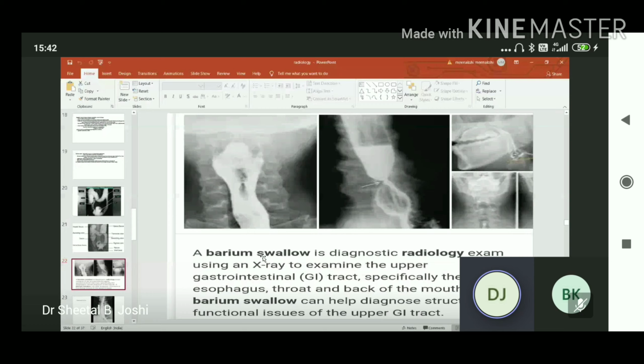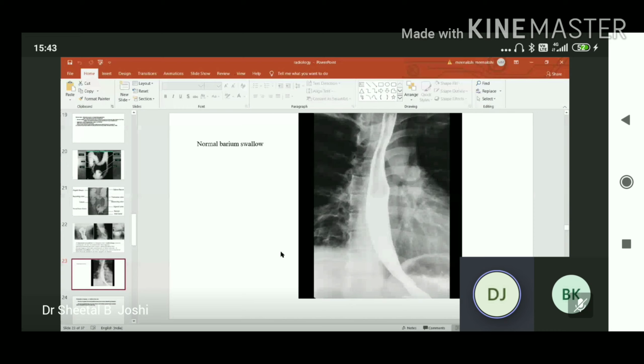The barium swallow, another study, is a diagnostic radiology exam using an X-ray to examine the upper GIT, upper gastrointestinal tract, specifically the esophagus, throat and the back of the mouth, to know the structural or functional issues of the upper GIT. Here the constriction in the esophagus, you can appreciate the mouth, the back of the mouth, the throat. Here the normal esophagus, you can see.